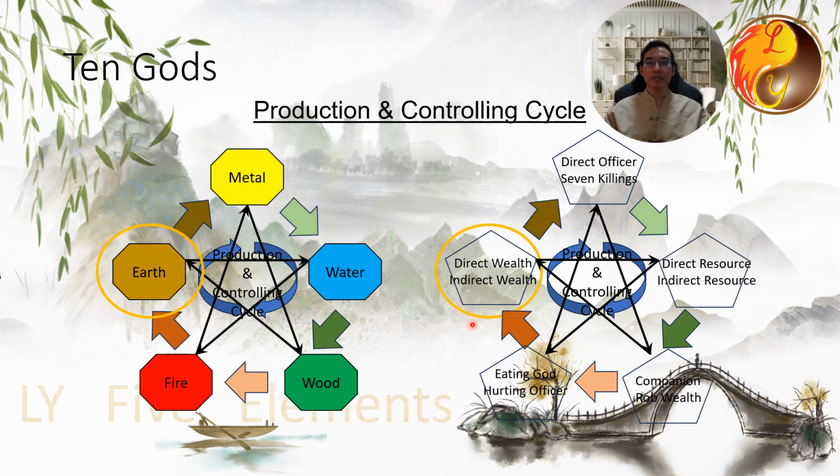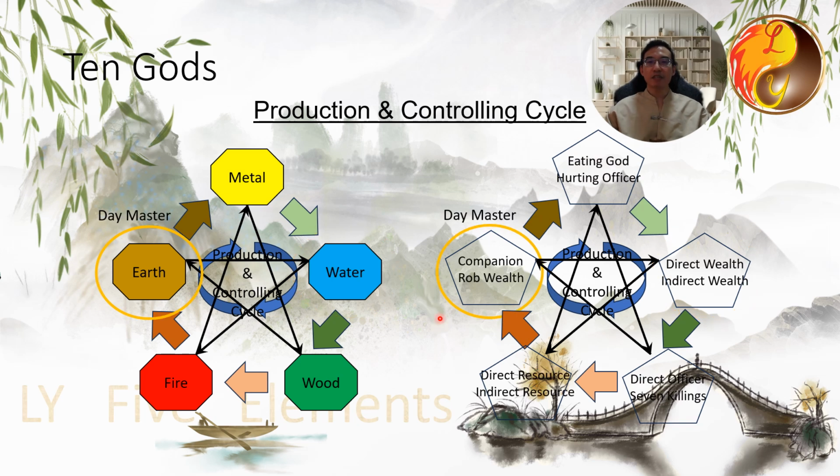Direct wealth and indirect wealth from the earth element. Direct officer and 7 killings from the metal element. Direct resource and indirect resource from the water element.